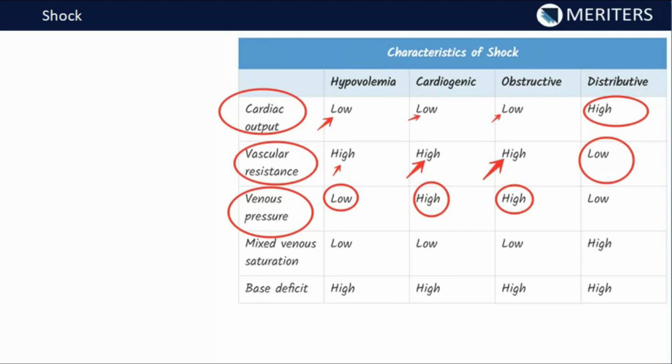Now in the distributive shock there will be vasodilation, there will be decreased vascular resistance also, so the venous pressure should be low.